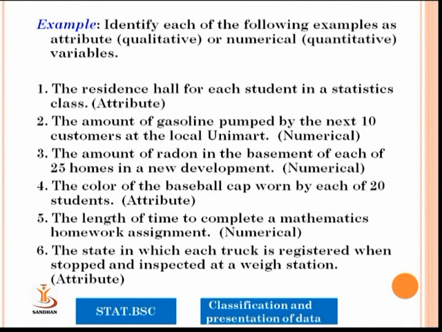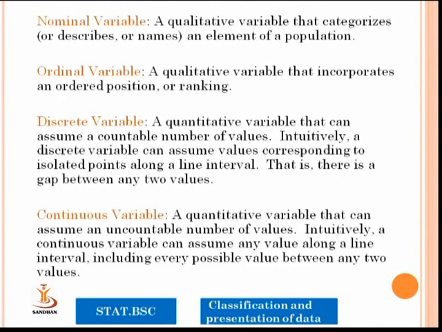In the attribute, or we can say the qualitative information, most of the time we are having the answer in yes or no. Whether the truck is overloaded, the answer is yes or no. No, the actual weight which is loaded by the truck driver. So these are the main 2 points of numerical data and attributes. Nominal variables. We have to understand the nominal scales, ordinal scales, interval scales and ratio scales.